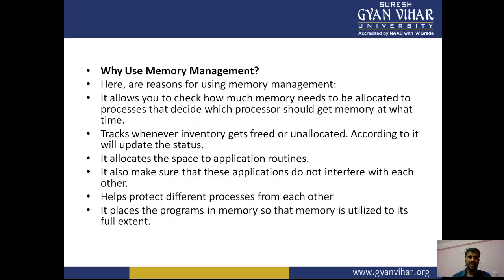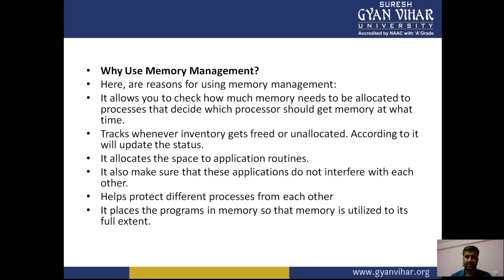First of all we check why we use memory management. Here are the reasons for using memory management in the operating system. It allows you to check how much memory needs to be allocated to a process, and decides which process should get memory at what time, right? It tracks whenever memory gets freed or unallocated and updates the status accordingly.